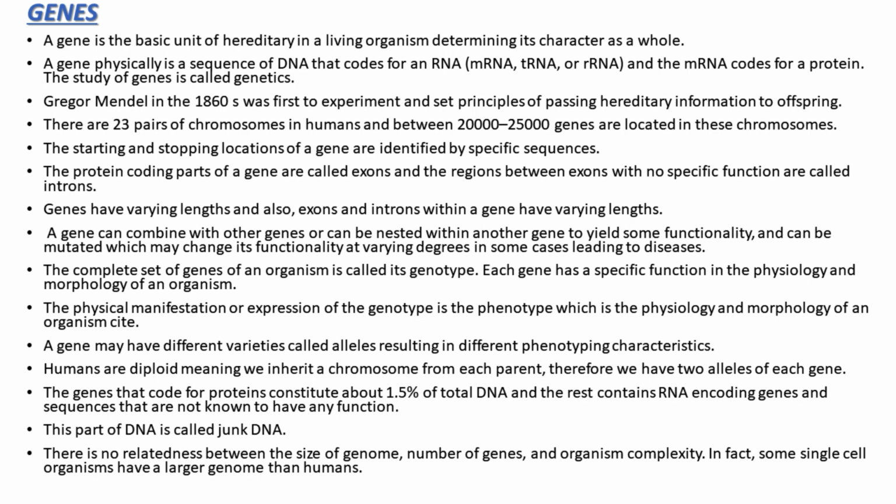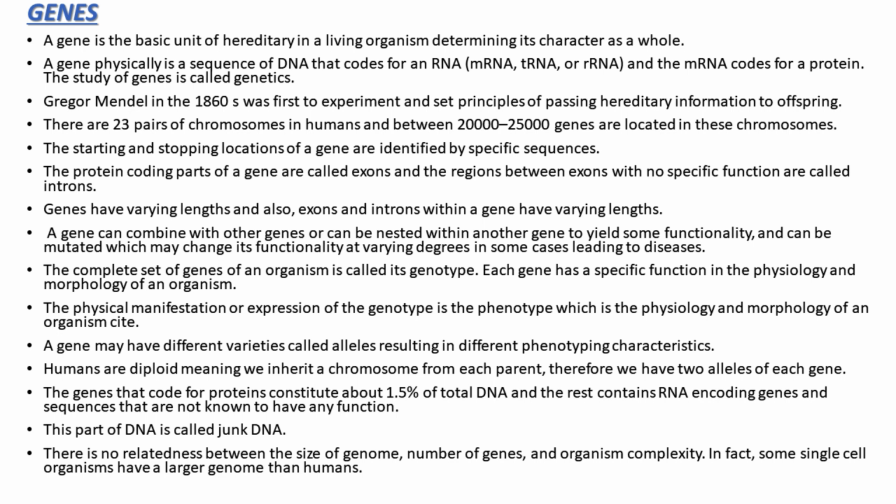Gregor Mendel in the 1860s was the first to experiment and set principles of passing hereditary information to offspring. There are 23 pairs of chromosomes in humans, and between 20,000 and 25,000 genes are located in these chromosomes.